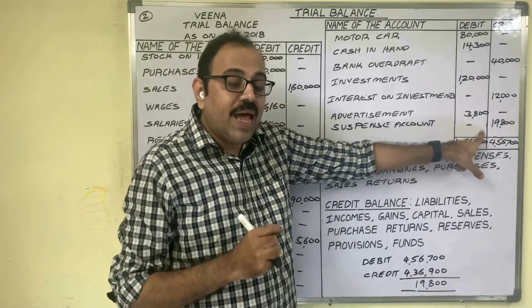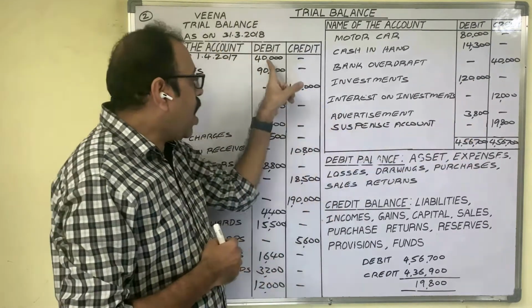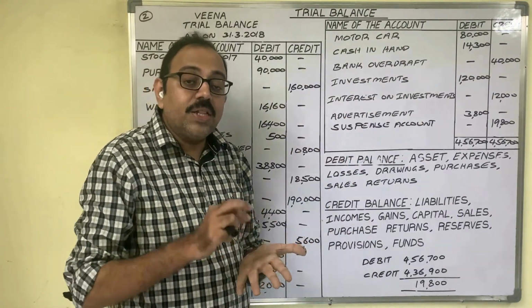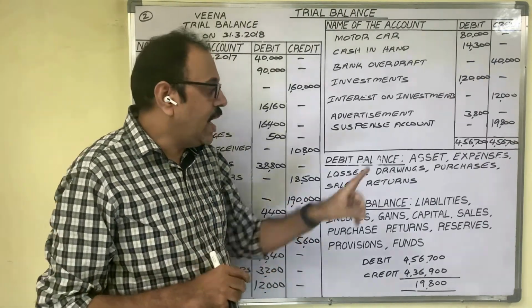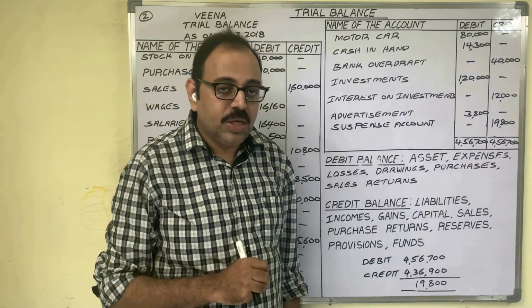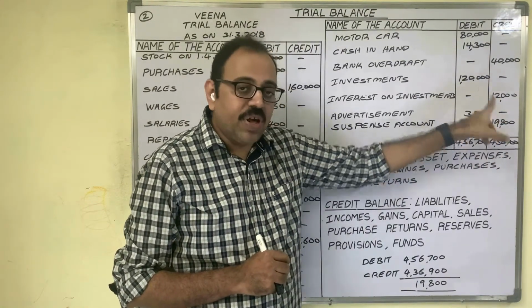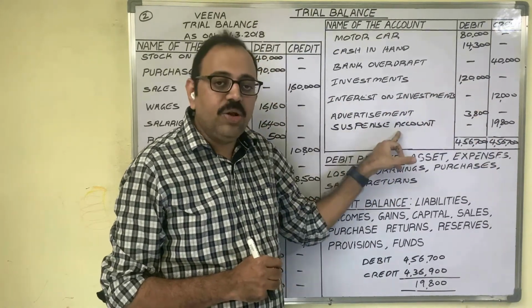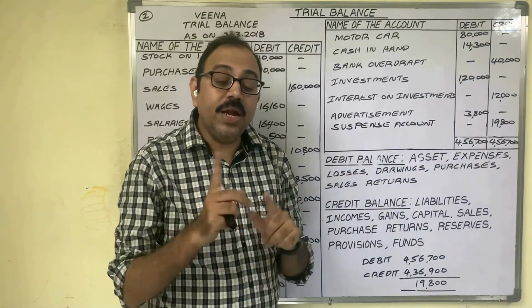So remember, if the trial balance is not tallying in the examination, first we have to check whether we have written all amounts in the proper columns and whether we calculated the totals correctly. If everything is correct and in spite of that the trial balance is not tallying, then the meaning is a suspense account is given in the question. So in whichever column the total is less, write down the difference between the debit and credit column totals, and for that difference write down the word suspense account. Then put the totals on two sides, writing the higher amount in both columns.